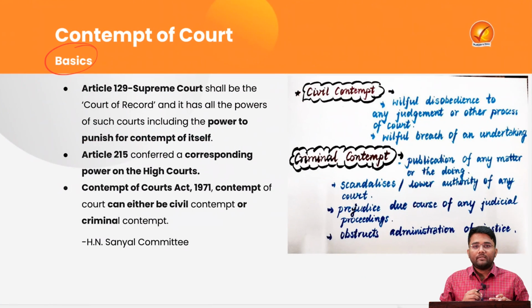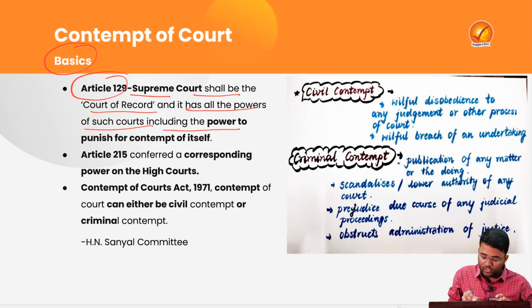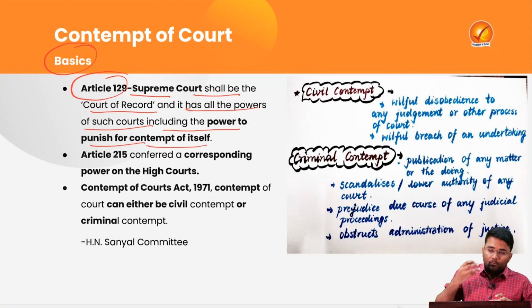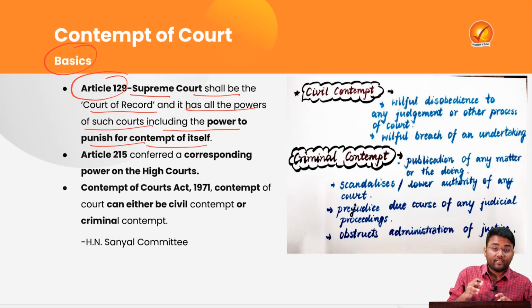This power of contempt of court is given in Article 129, where it says that the Supreme Court shall be a court of record, and it has all the powers of such courts, including the power to punish for contempt of itself. So the Supreme Court is a court of record, and it has the power to punish for contempt of itself when a particular person is committing contempt of the court.